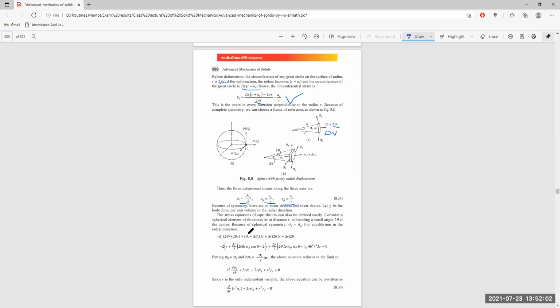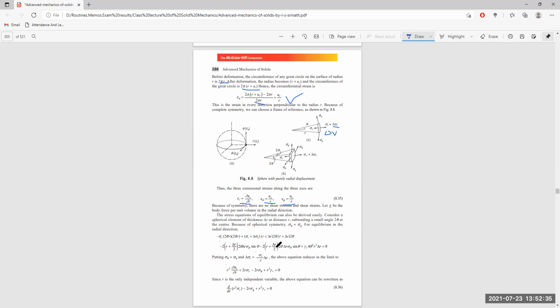So one angle here is 2 theta, 2 into r plus delta r, multiplied by 2 into theta into delta r, multiplied by the component of force sigma phi, which is to be multiplied by sine theta to get the component of force normal to this direction itself. And the same is the case with this direction, theta itself.